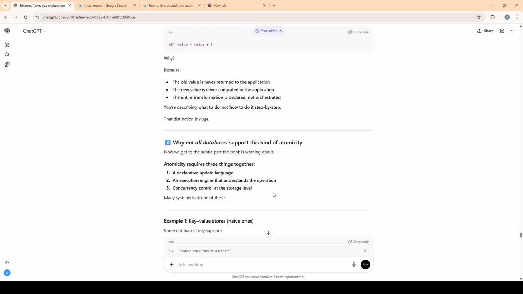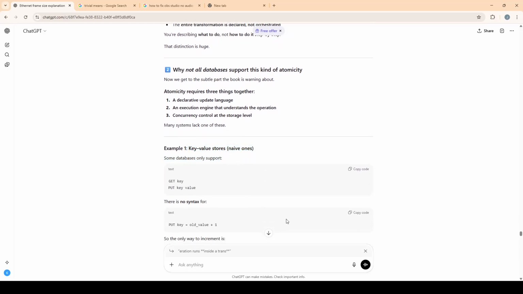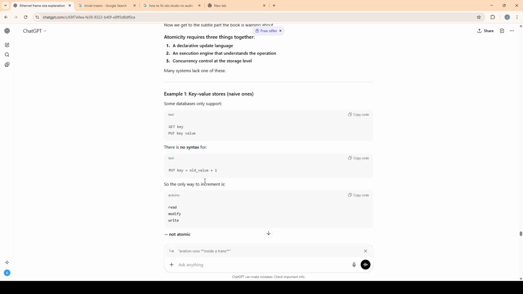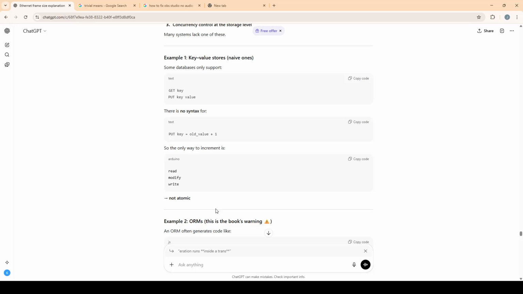Why don't all databases support this kind of atomicity? Now we get to the subtle part the book is warning about. Atomicity requires three things together. First, a declarative update language. Second, an execution engine that understands the operation. Third, concurrency control at the storage level. Many systems lack one of these. Example 1: naive key-value stores. Some databases only support get key and put key value. There's no syntax for put key equals old value plus 1, so the only way to increment is read, modify, write, which is not atomic.